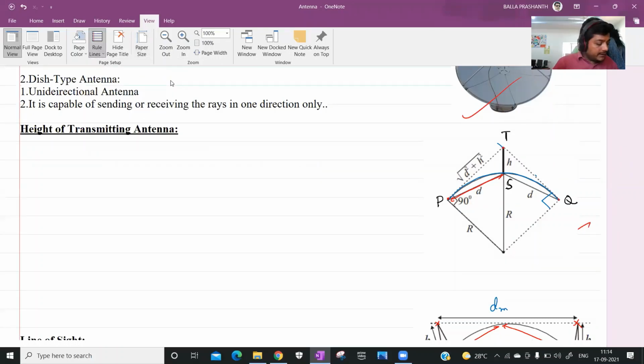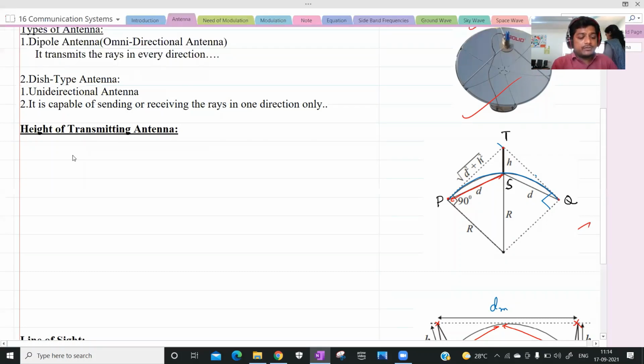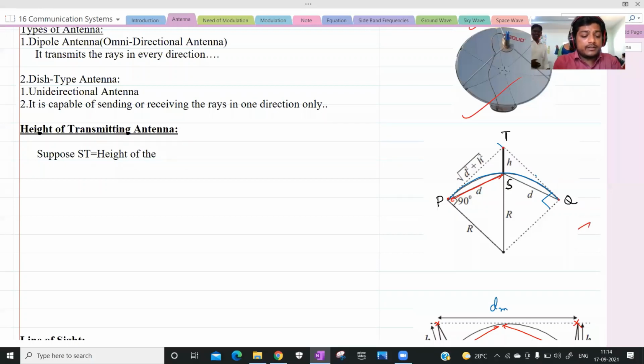Suppose I'm going to derive an expression for this. Suppose ST. What is ST? ST is the height of the transmitting antenna. That is, we are taking it as a small h. Height of the transmitting antenna.